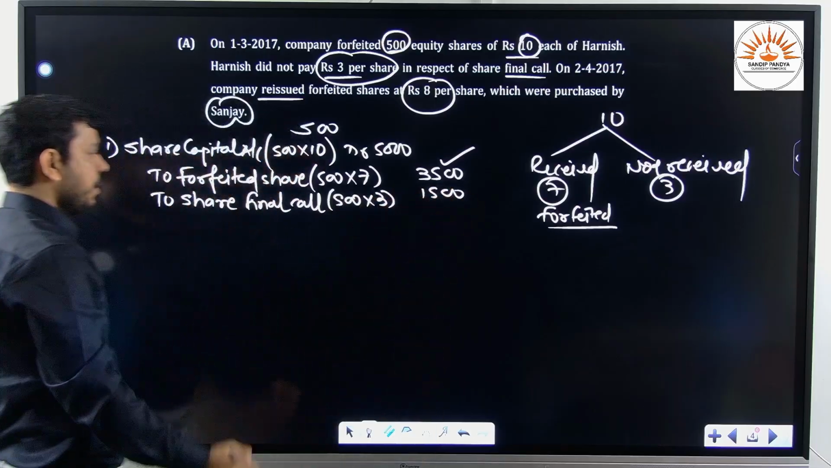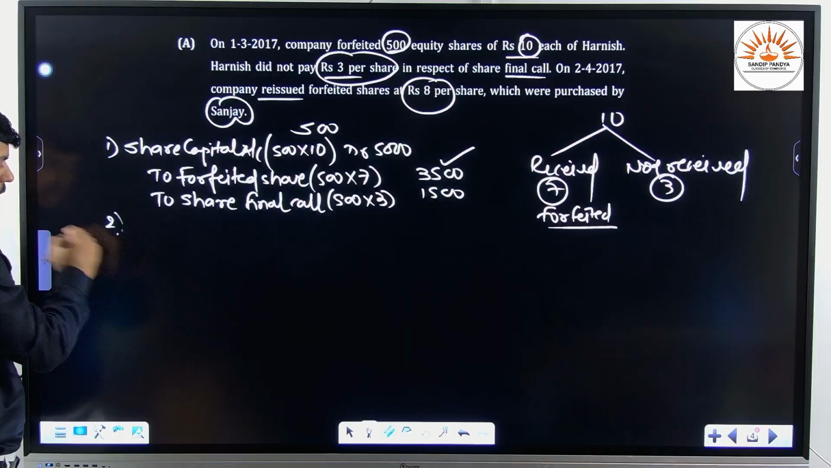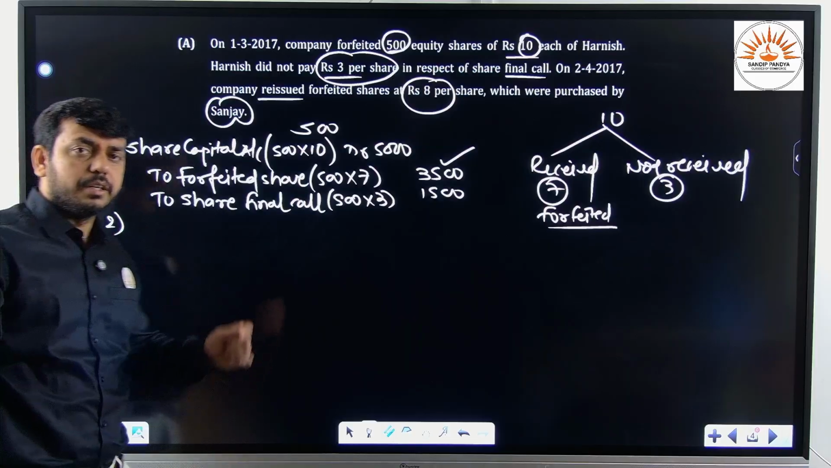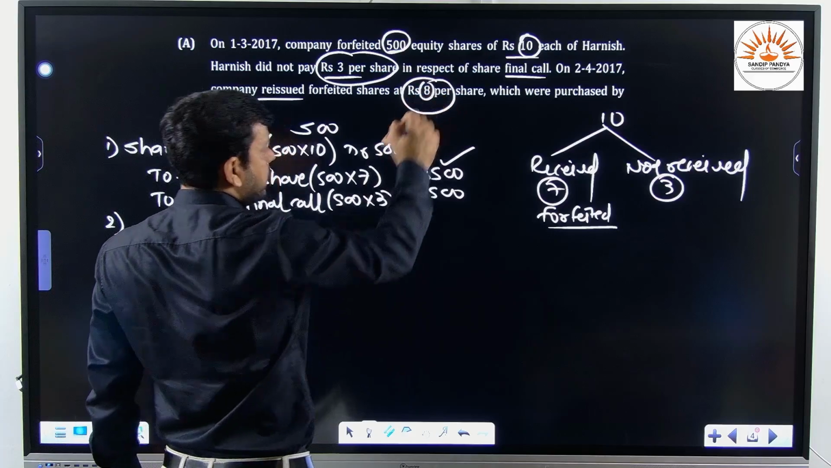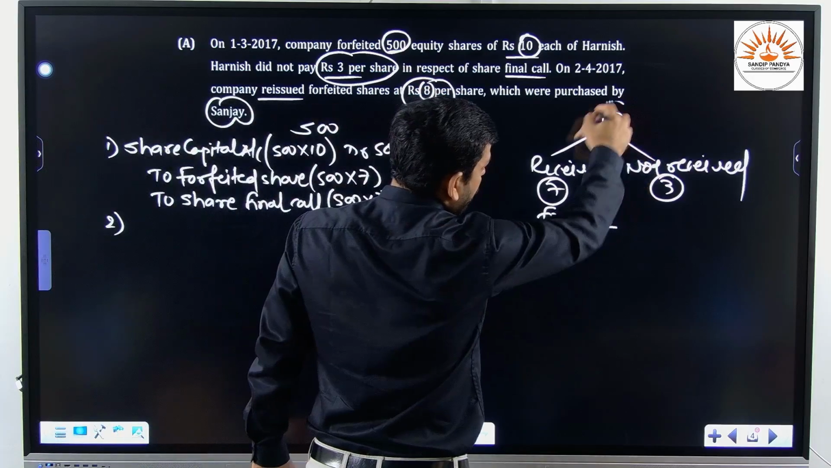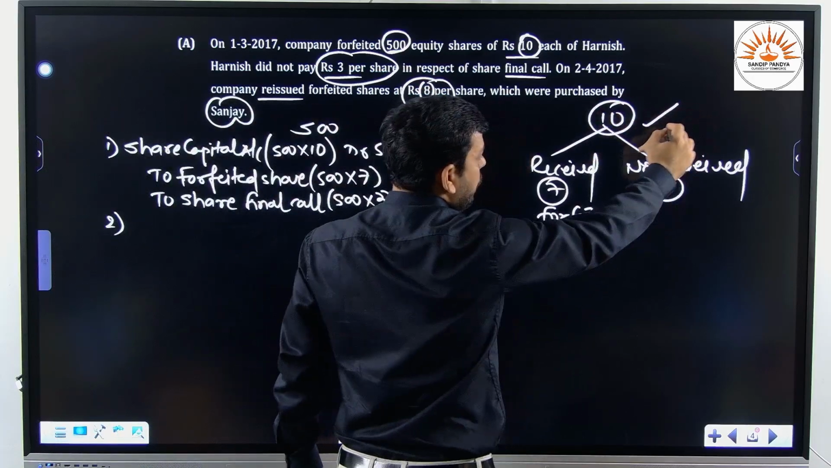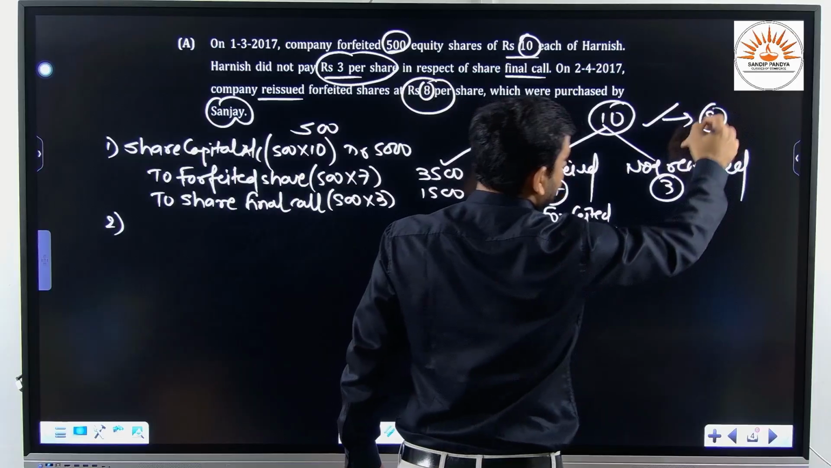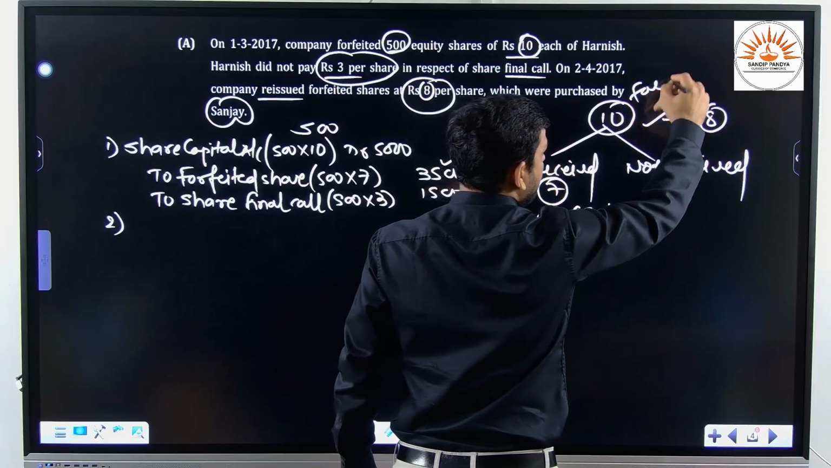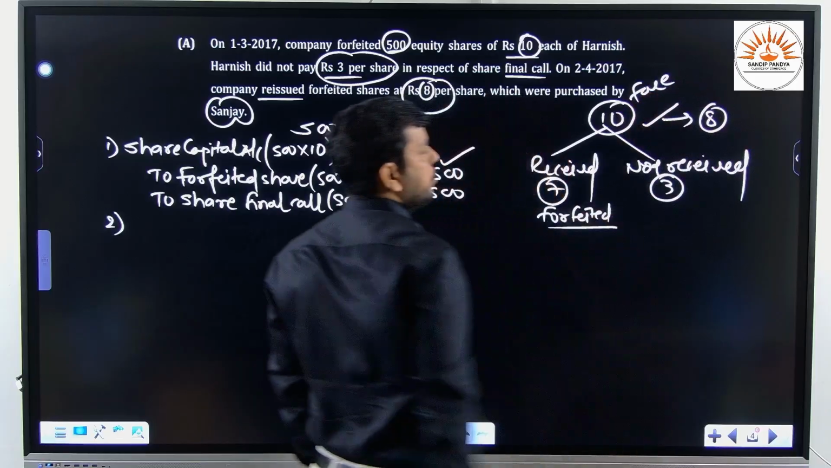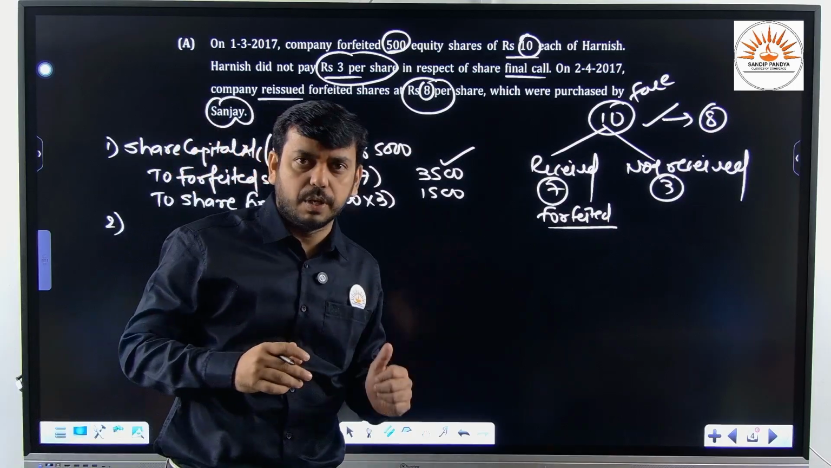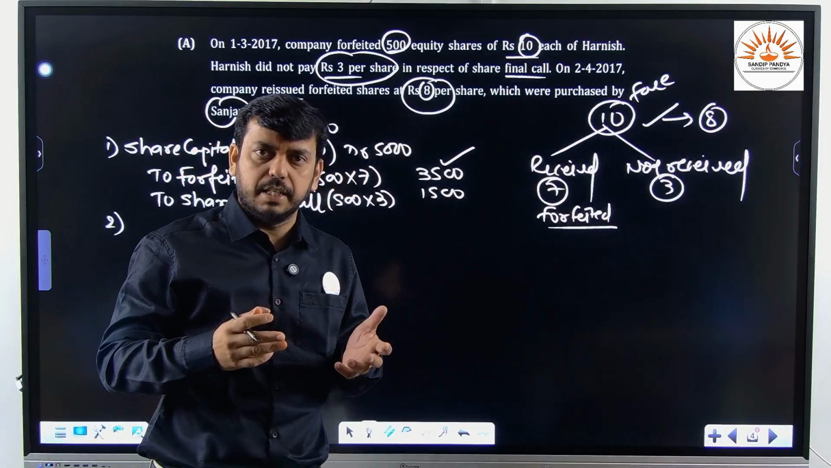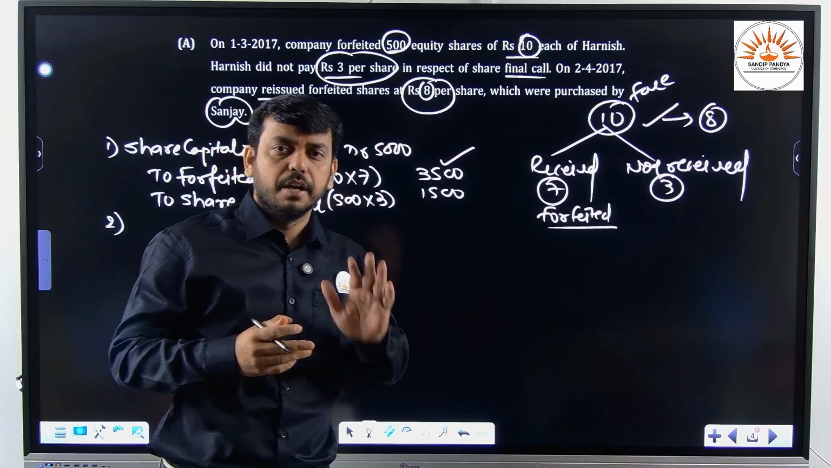Is it clear? No doubt this is the earlier topic, but our today's topic is reissue of shares. At what price are they issuing? 8 per share. See friends, the original price was rupees 10 per share. Now we are reissuing at 8 per share. This means this is the face value and this is the reissued price. So our reissued price is comparatively less than the face value. That means obviously we can say that these shares are reissued at a discount.